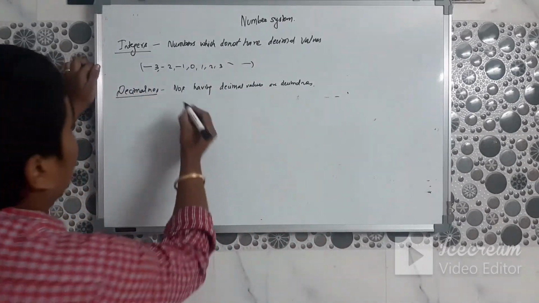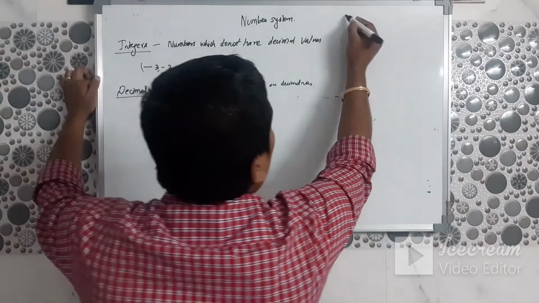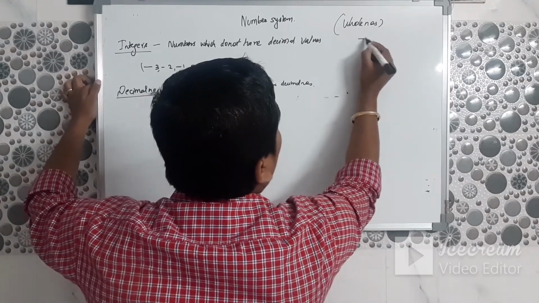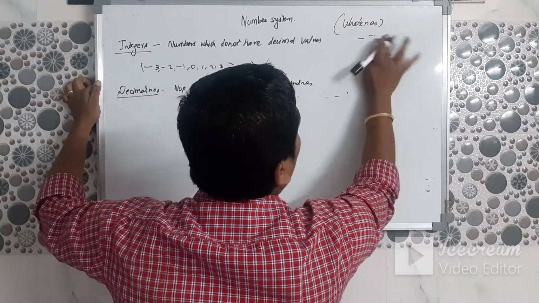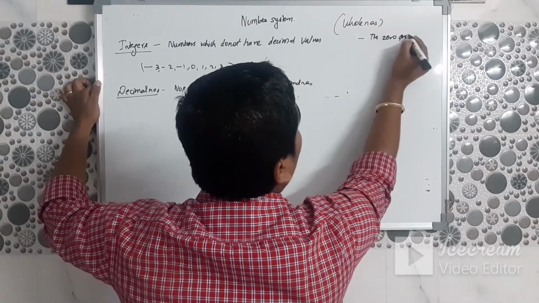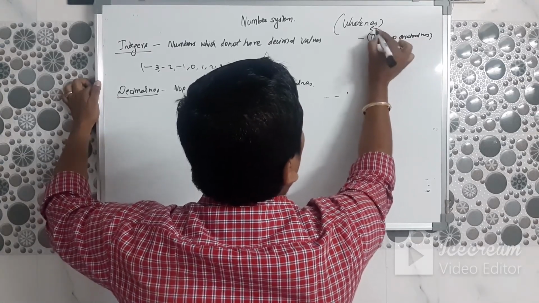Before that, I have forgotten whole numbers. The number 0 and natural numbers are called whole numbers.